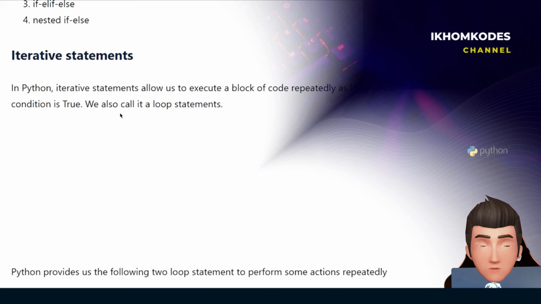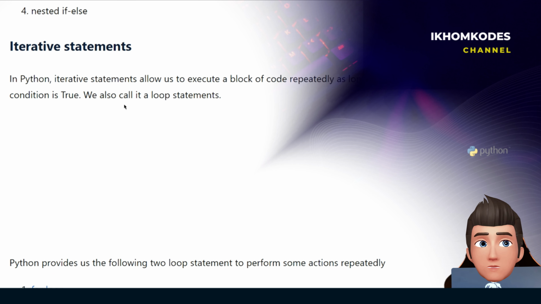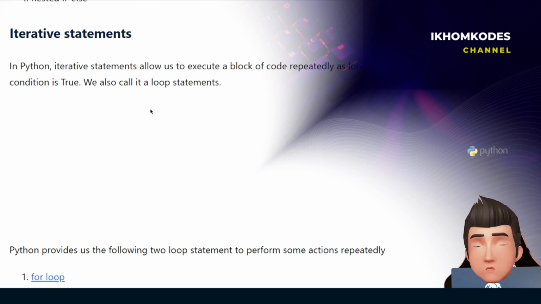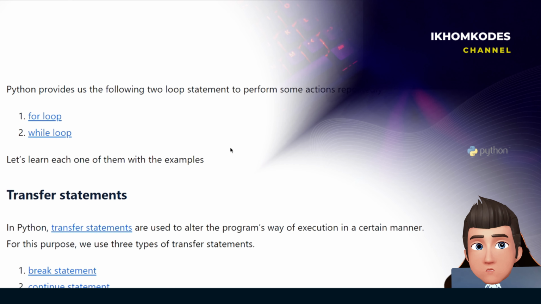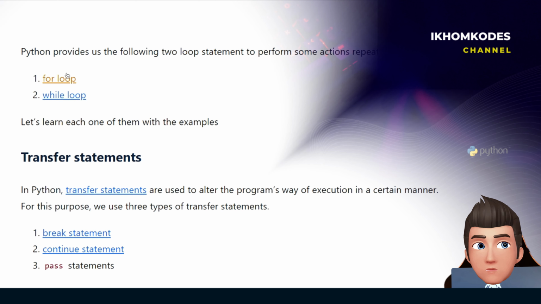Okay, so iterative statements. In Python, iterative statements allow us to execute a block of code repeatedly as long as the condition is true. We also call it a loop statement, right? So Python provides us the following two loop statements to perform some actions repeatedly. They are for loop and while loop.